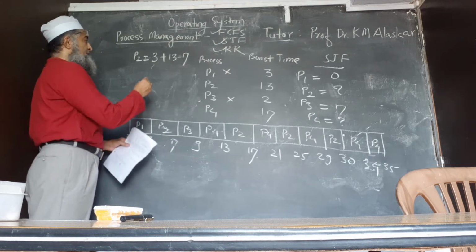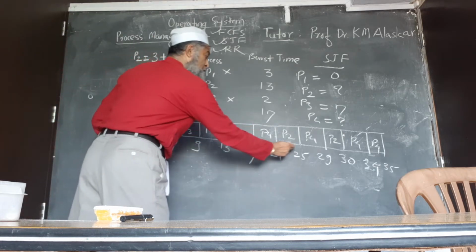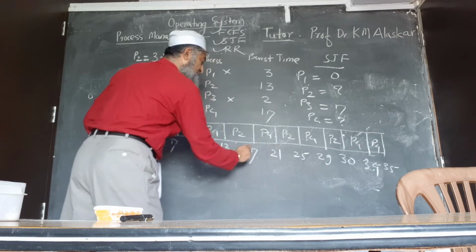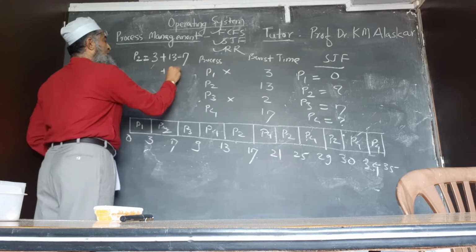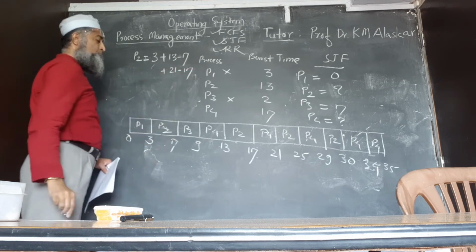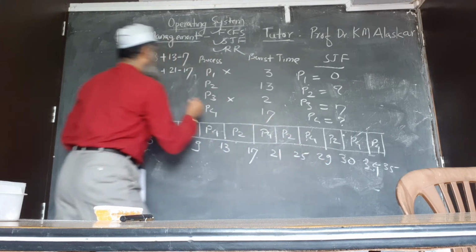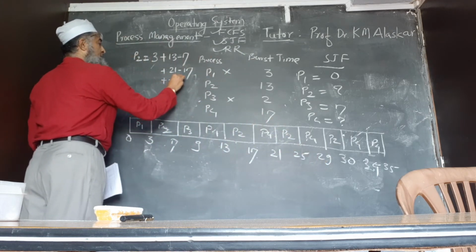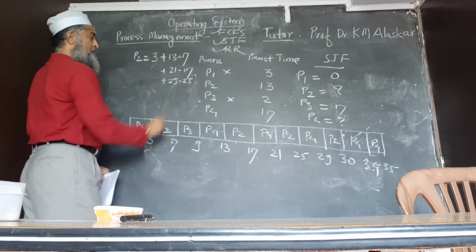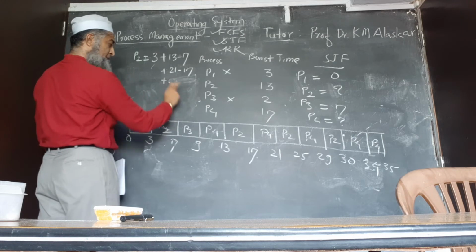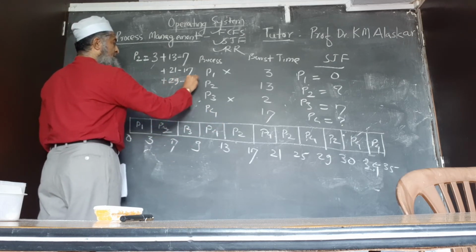Then the next time it has to wait, and this is 21 minus 20, and next time it is 29 minus 25. Since 21 it is finished, so 29 minus 25.